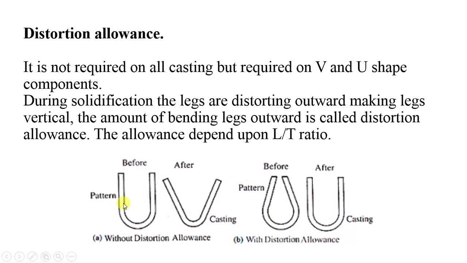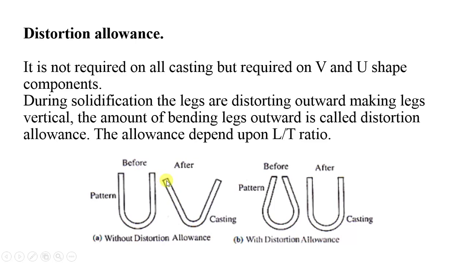Suppose this is a U shape component, and if I make a pattern of the same size, make a cavity of the same pattern, and pour molten metal into this cavity, due to the long distance of the legs, during solidification the legs will try to bend away from the center.